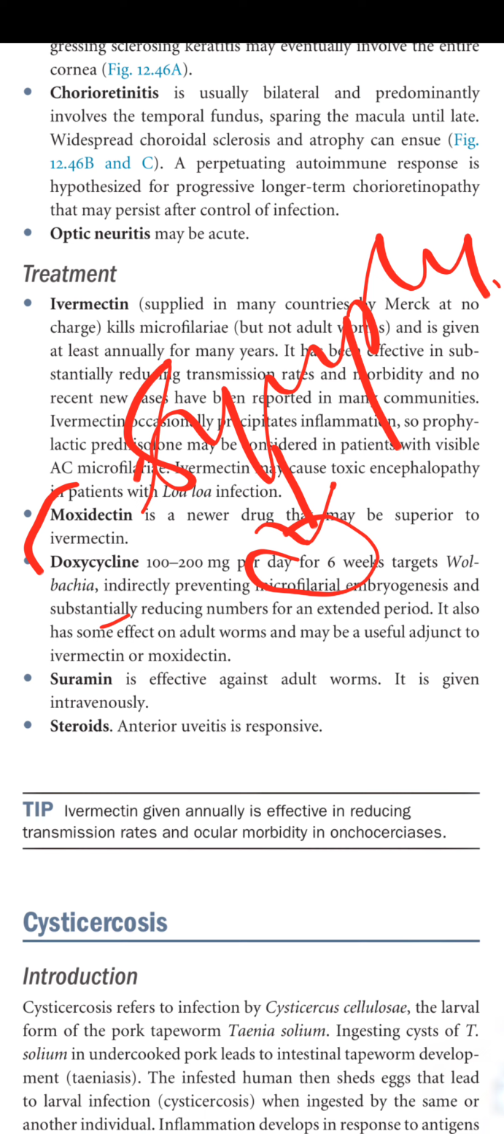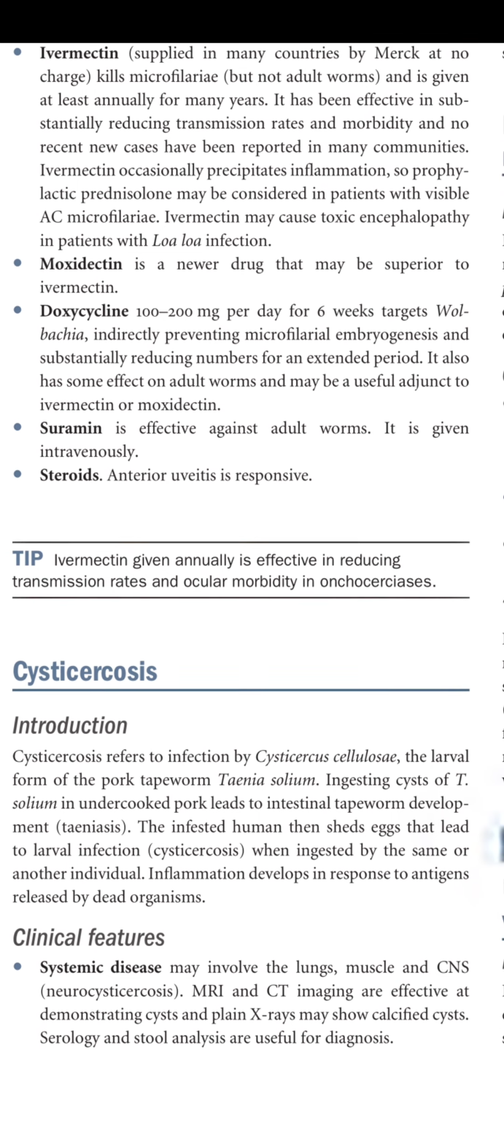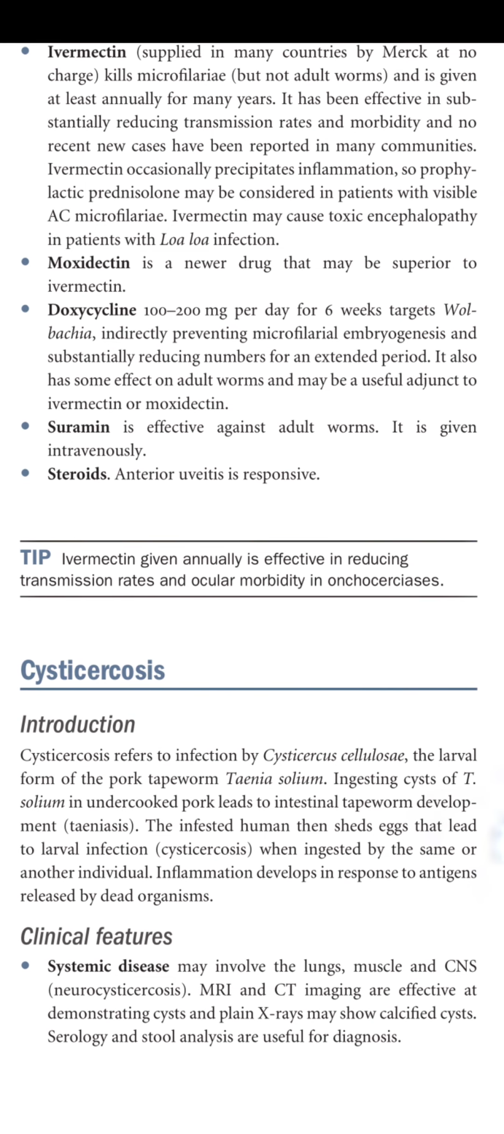Suramin is effective against adult forms. It is given intravenously. Steroid-responsive anterior uveitis. Tip: ivermectin given annually is effective in reducing transmission rate and ocular morbidity in onchocerciasis.